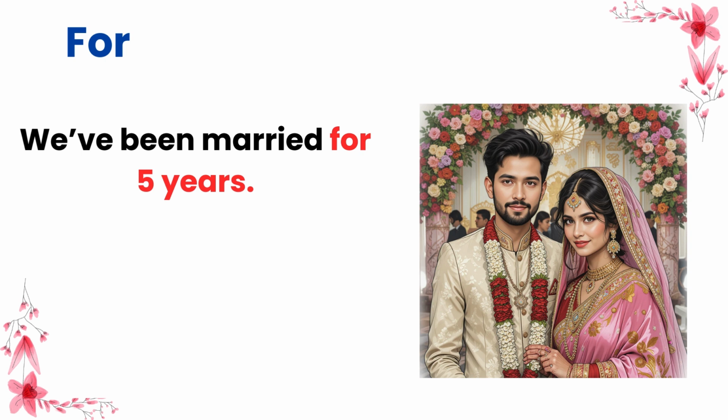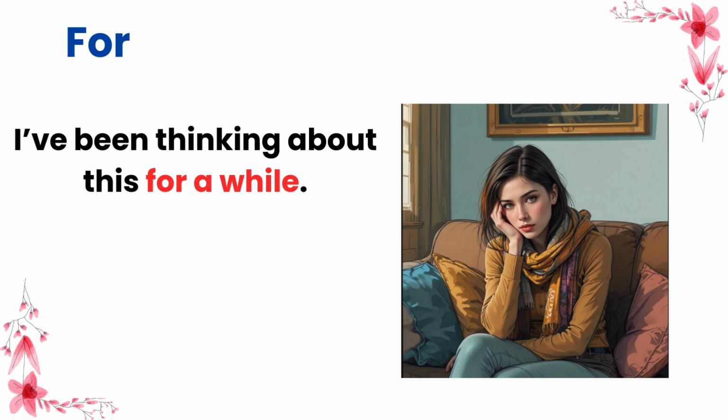We've been married for 5 years. In the sentence, for is used because it refers to the duration of time that you have been married. I've been thinking about this for a while. For expresses the length of time, in this case, a while, that the action, thinking, has been ongoing.